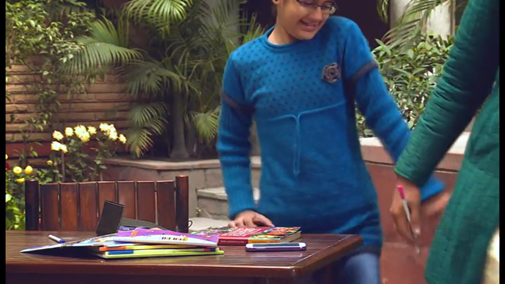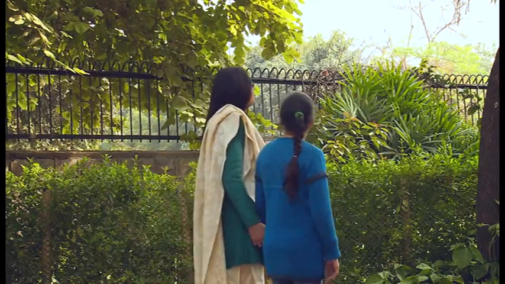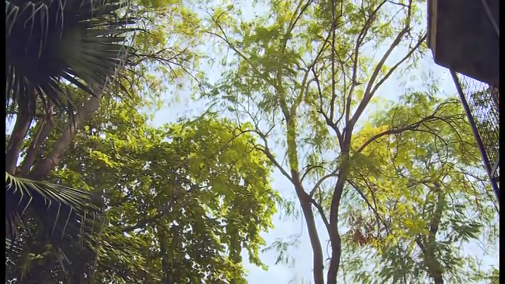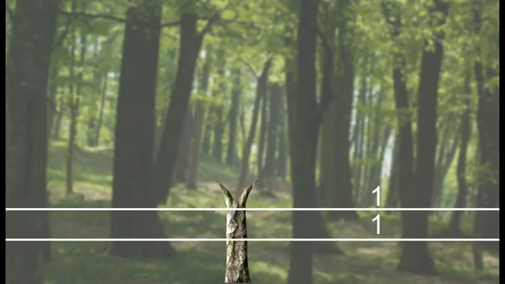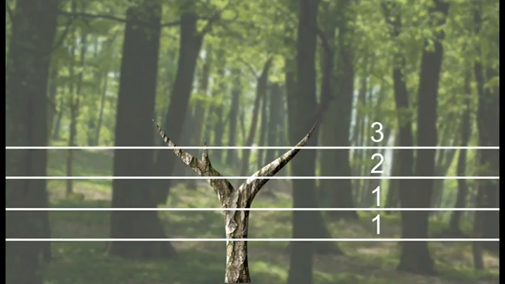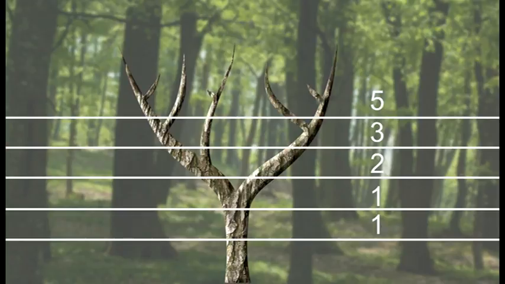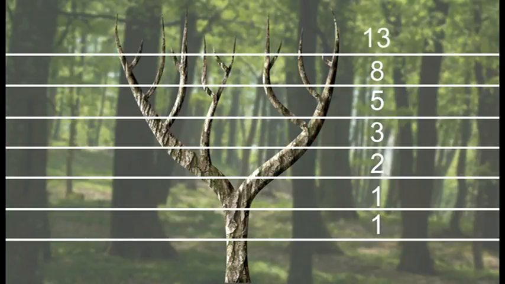Now that Yukta is all fired up, her mother takes her to examine a tree next. If we look carefully at how a tree branches, we can see the sequence at work again. Let's see how that works. A main trunk will grow till it produces a branch. Then one of the new stems will branch in 2, while the other one lies dormant, leading to 3 branches. Then the first 2 branch into 2, while the third lies dormant, leading to 5 branches. The pattern is repeated for each of the new stems, and if we study the number of the branches as the tree grows, we get the Fibonacci sequence.